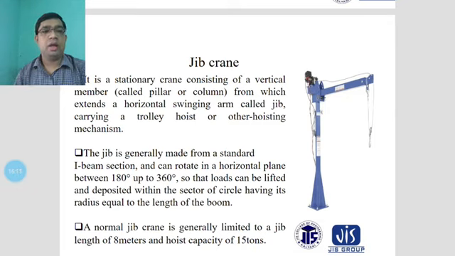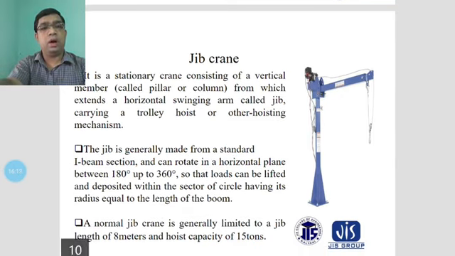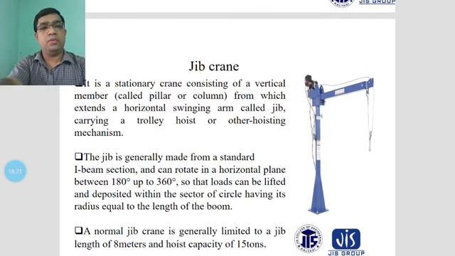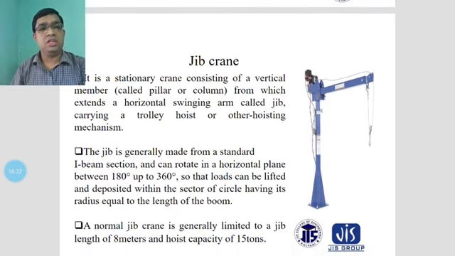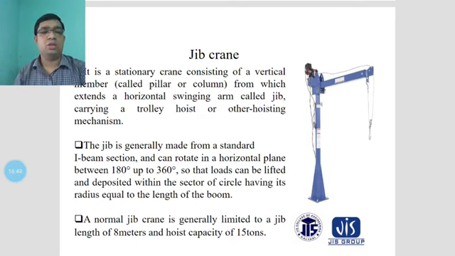And it carries a trolley hoist. You can see this is the trolley hoist, and these are the hooks on a jib crane. The hooks are mounted on the trolley hoist or other hoisting mechanisms. Another thing, the jib is generally made from standard I-beam sections, and these I-beam sections are used in the jib crane.